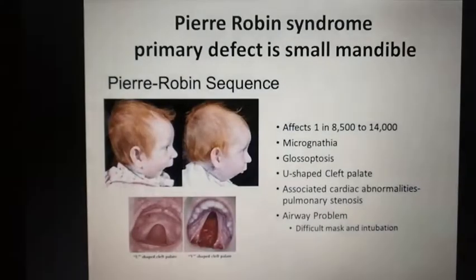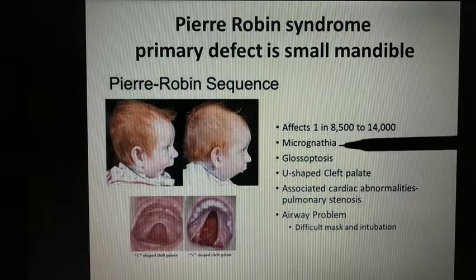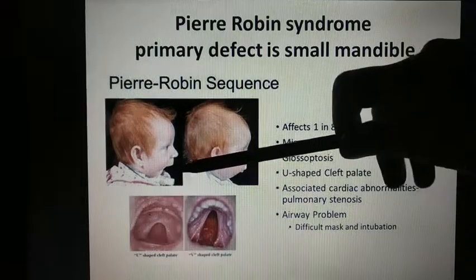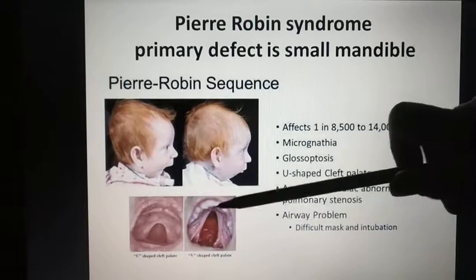Next is Pierre-Robin syndrome. In this syndrome, the primary defect is a small mandible, and because it is developing from the first arch, because of a small mandible there will be micrognathia or the small jaw. Here you can see the small jaw, and there will be cleft palate.